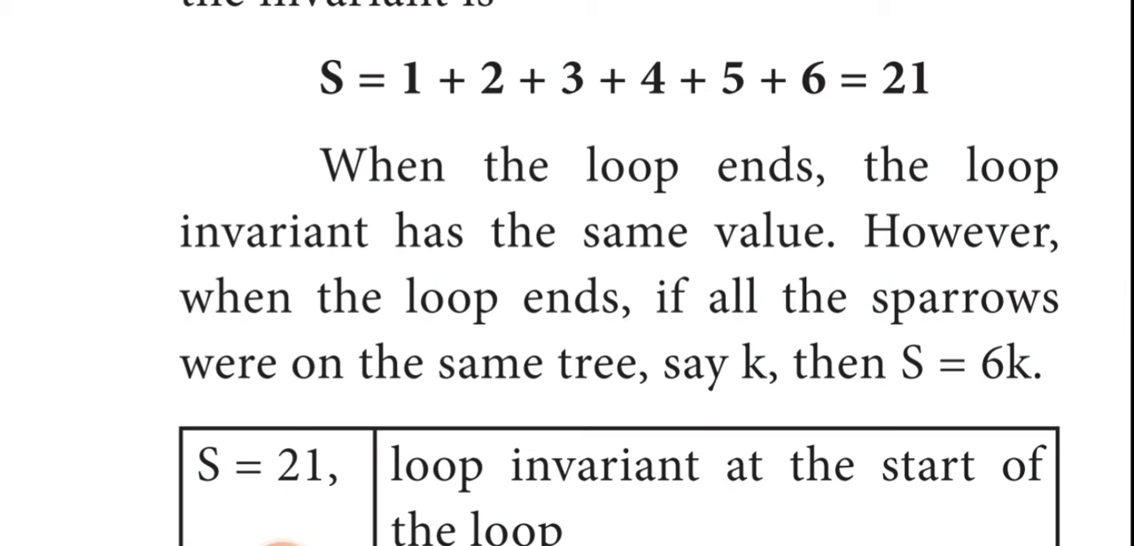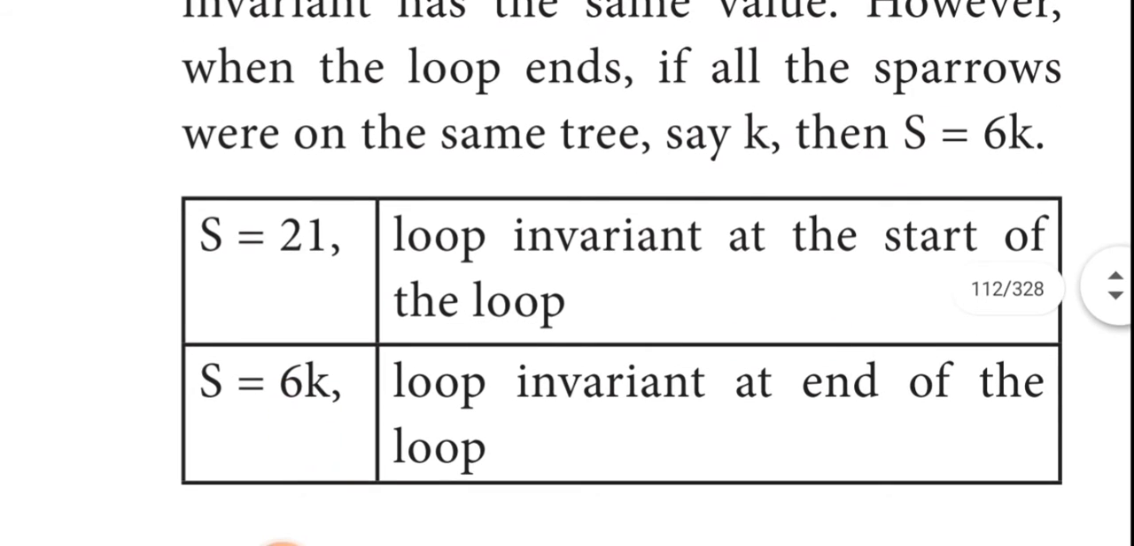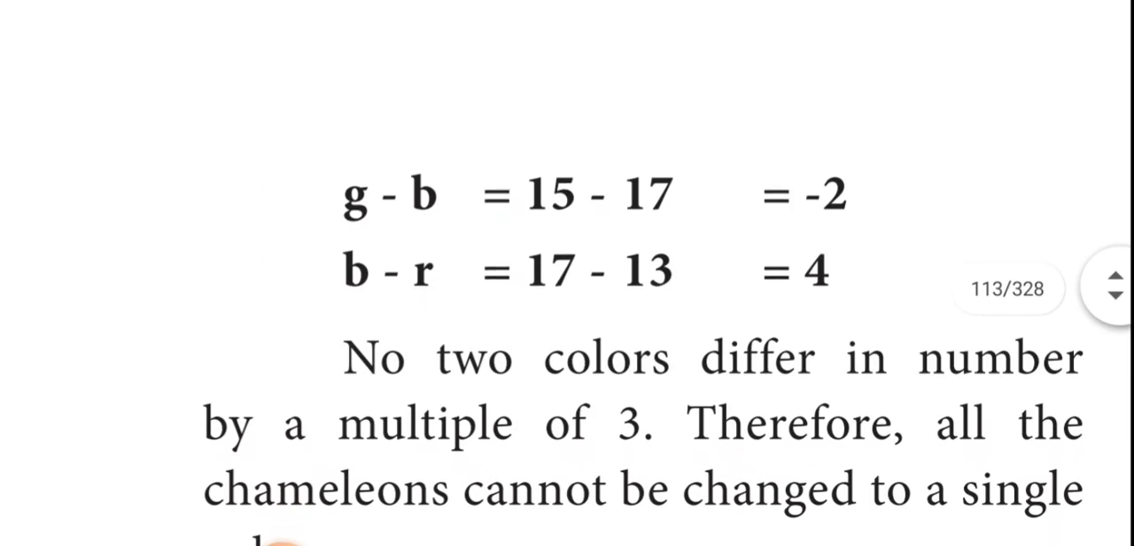However, when the loop ends, if all the sparrows were on the same tree, say k, then s equals 6k. Here k is the constant variable. So s equals 21, loop invariant at the start of the loop. So before starting the loop, the invariant variable s equals 21. And s equals 6k, where k is the constant and 6 is the number of sparrows. 6k is the loop invariant at the end of the loop. So at the end of the loop, what we get? We get 6k, where k is the constant value.